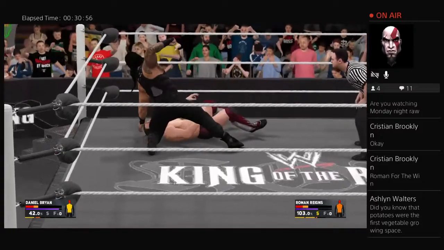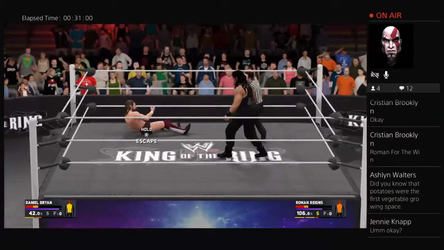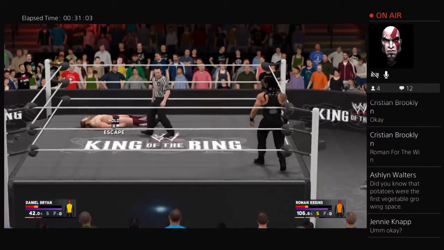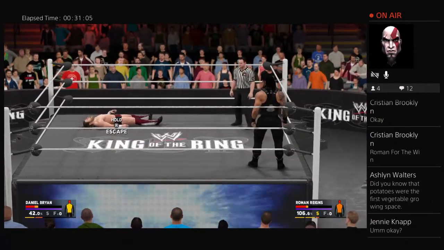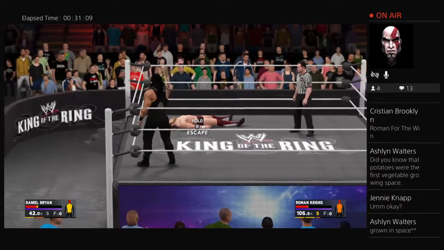Oh, look at that. Daniel Bryan now busted open by Roman Reigns. A couple of right hands. And now, oh boy. A couple of right hands there by Roman Reigns. Daniel Bryan is busted open.